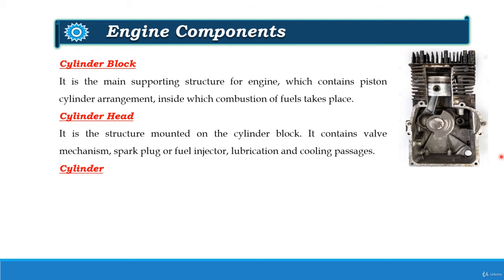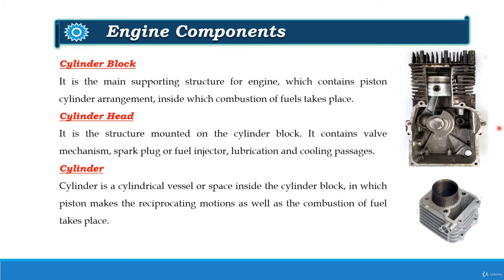Next is the cylinder. This is a figure of the cylinder. This is the internal portion of the cylinder block, which is called the cylinder, and on the outer side you will find fins which is used for air cooling. Let us see its definition. Cylinder is a cylindrical vessel or space inside the cylinder block in which piston makes the reciprocating motion as well as the combustion of fuels takes place.